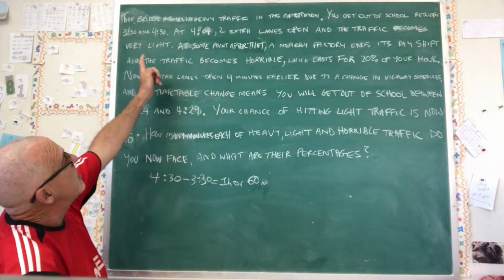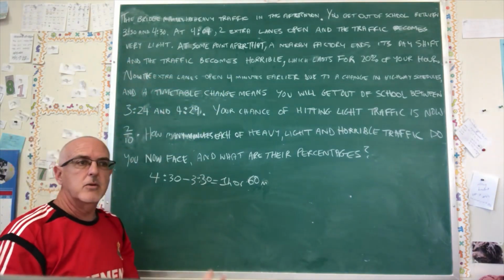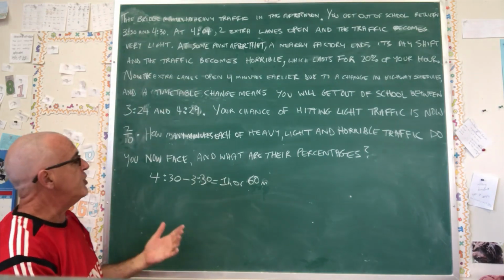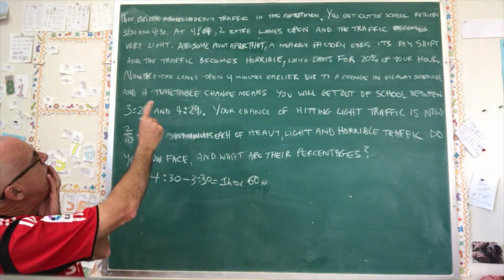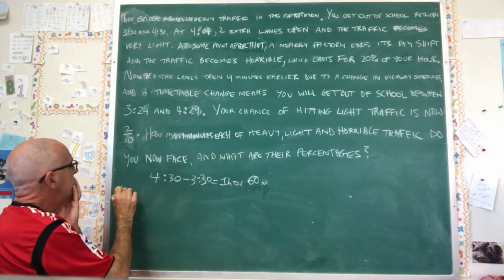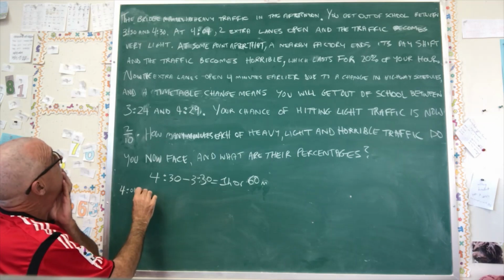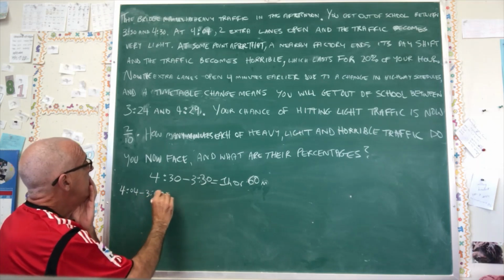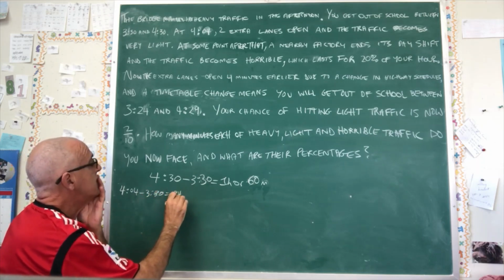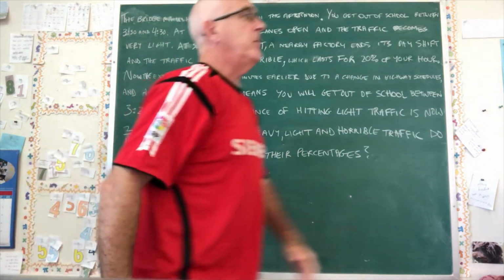Okay, now we're looking at the information that's given. Now, we're doing this twice. We're doing it before they made the change and after they made the change. So yeah, 1 hour, they're very obvious. The heavy traffic is lasting until 4:04. So the student needs to say 4:04 minus 330 is equal to 34 minutes. Very useful number. But how do I put that as favorable over total?